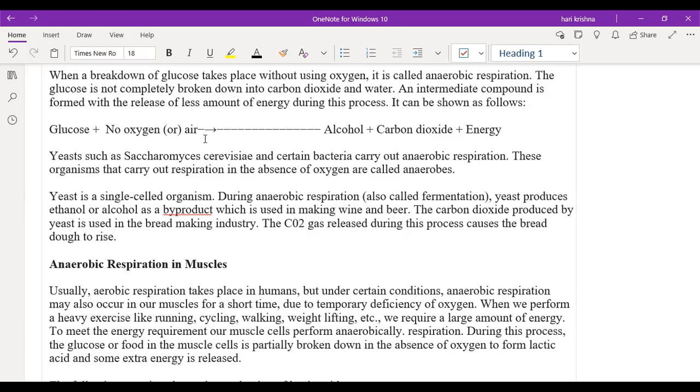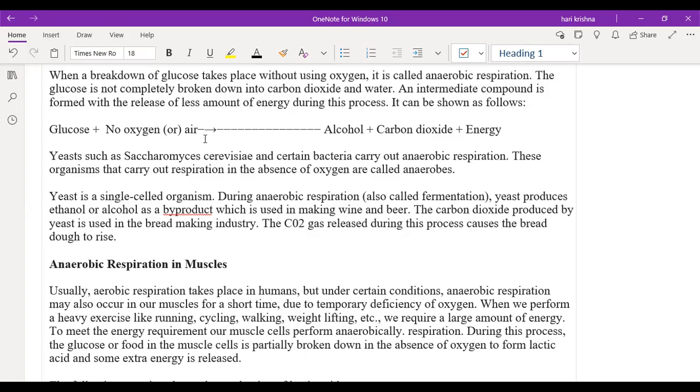So if you improve the blood circulation after the formation of lactic acid in the body, what will happen? If you improve the blood circulation, you are giving more oxygen inside the blood, right? Automatically we can increase the oxygen percentage inside the body. So whenever there is more oxygen inside the body, the lactic acid will again be converted into carbon dioxide, and it will release energy.